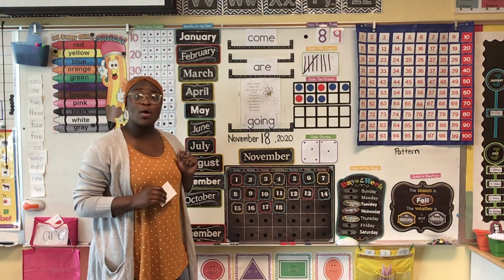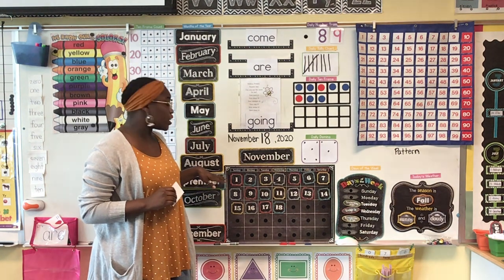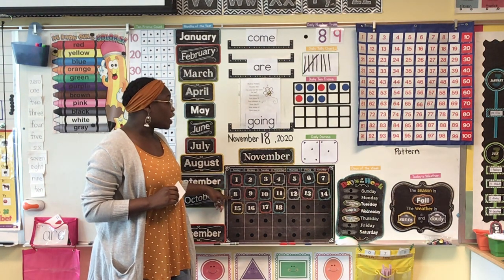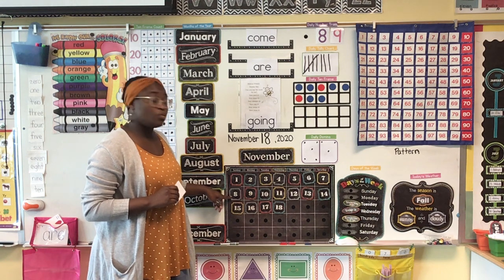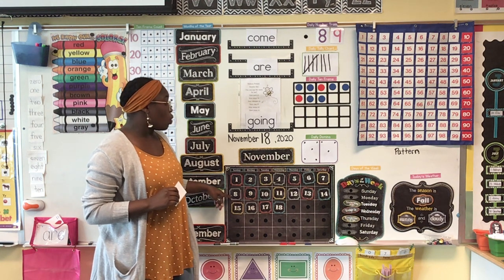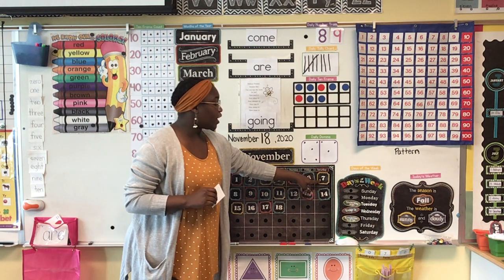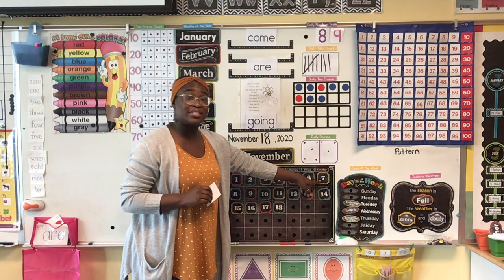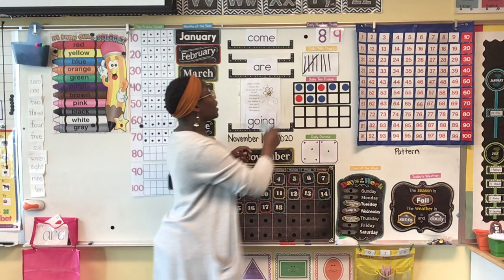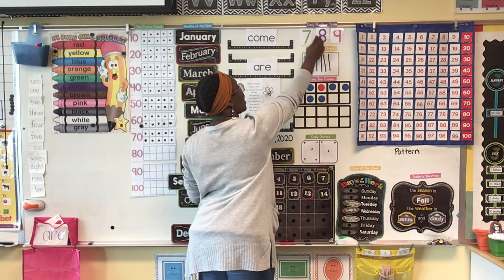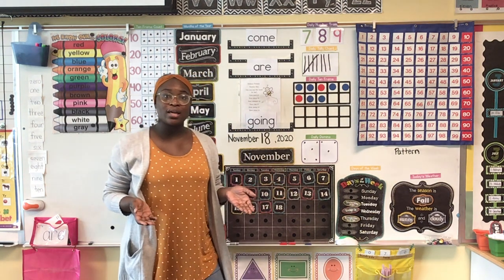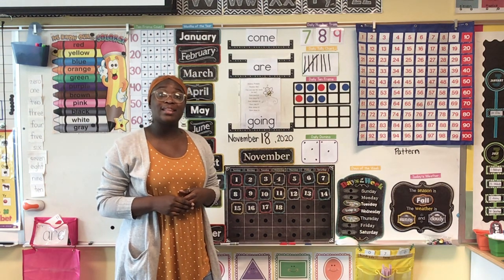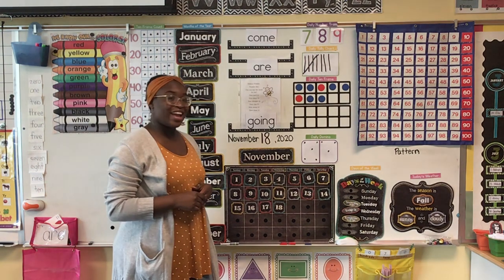Okay? So let's go ahead and use our calendar. I have the number 8 here. If I want to find one less, then I'm going to go back here. And the number that is one less than 8 is the number 7. So 7 is one less than 8. Can you say that with me? 7 is one less than 8.